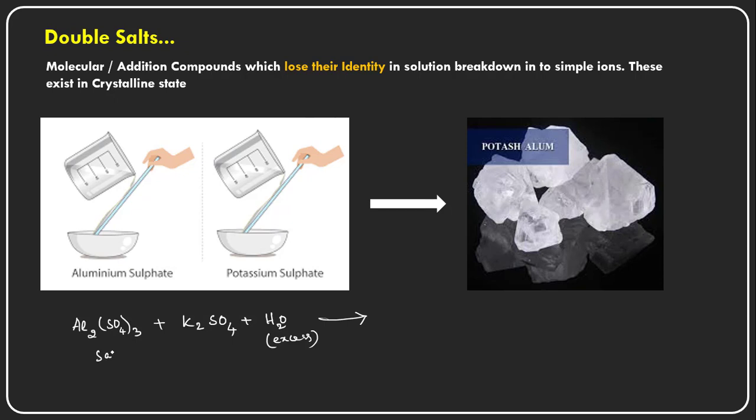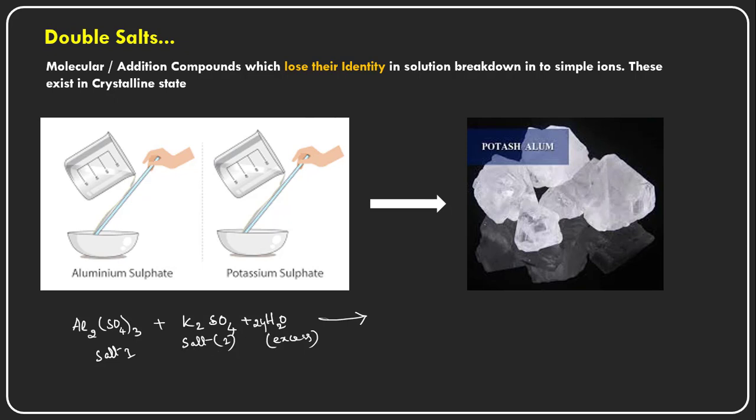The potash alum is the combination of these molecules. This is salt one, and this is salt two. We are simply adding the aluminum sulfate and potassium sulfate here, in the presence of water, and it requires 24 molecules of water.